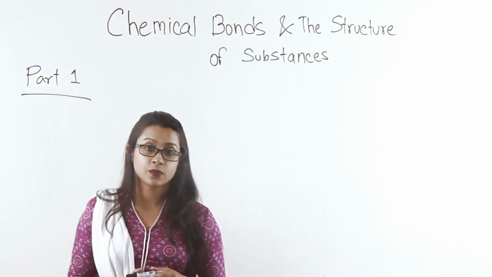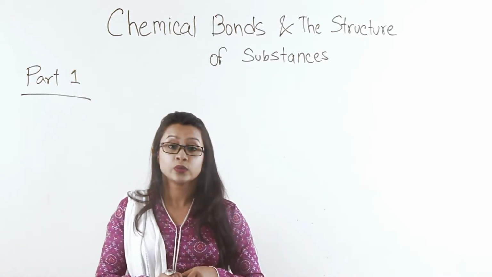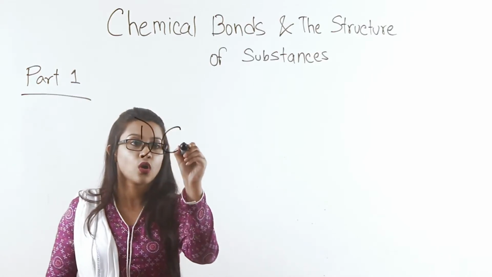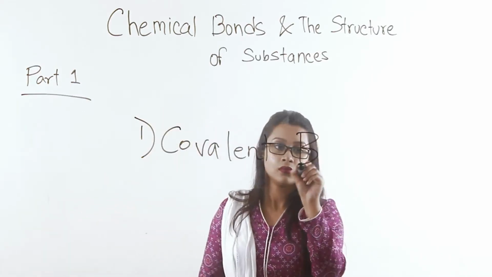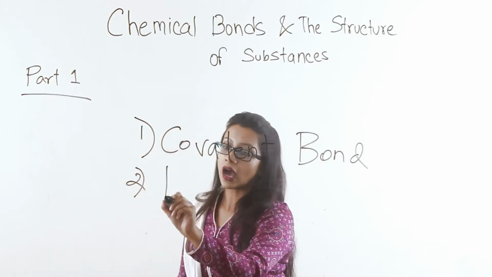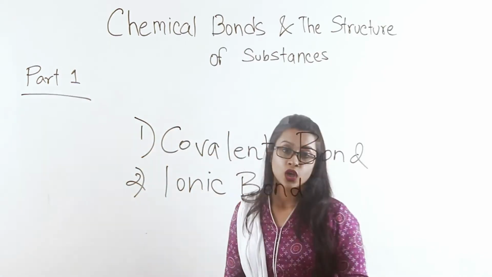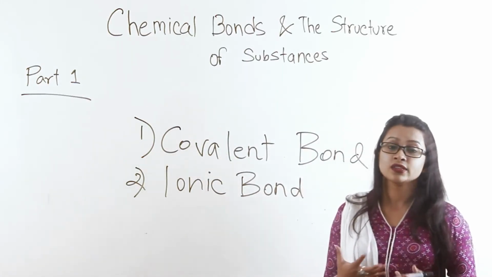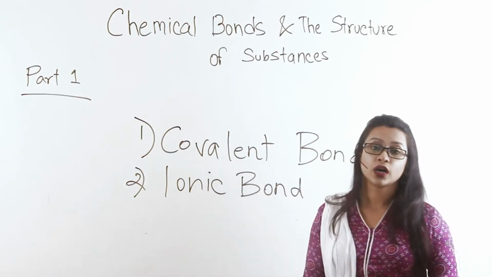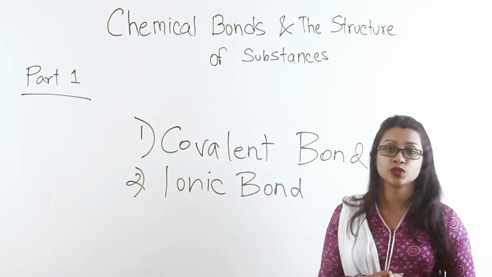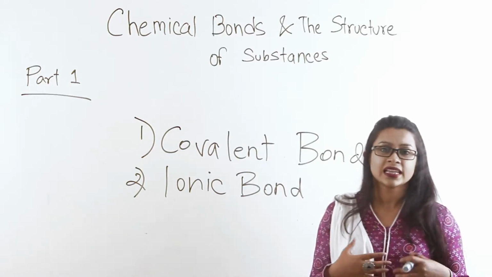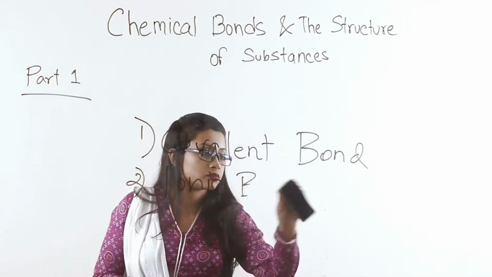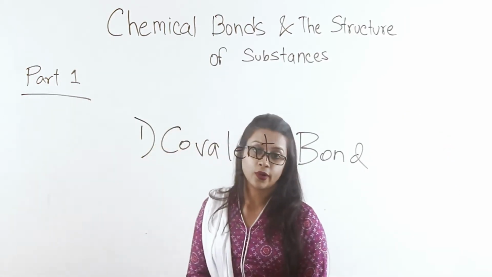The 2 important types of chemical bonds that we will discuss in this lecture are number 1, covalent bond, number 2, ionic bond. Covalent bond is a kind of chemical bond that is usually seen between nonmetals. And ionic bond is a chemical bond that is usually seen between metals and nonmetals. Let's begin this part of our lecture by discussing covalent bond.